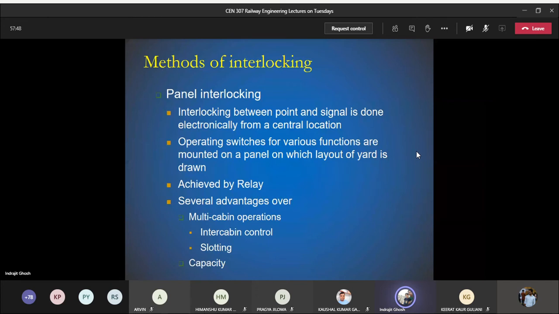So there will be switches, and here you can see this is achieved by relay. An electrically operated switch, an electromagnetic switch. We talked about relays when we talked about track circuiting. On one side you have a low voltage battery, on the other side you have a relay.